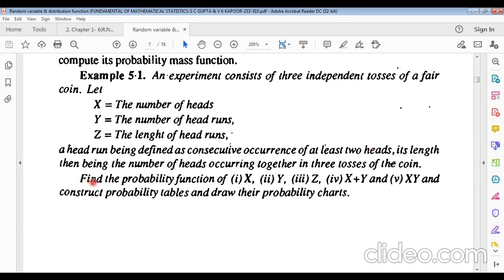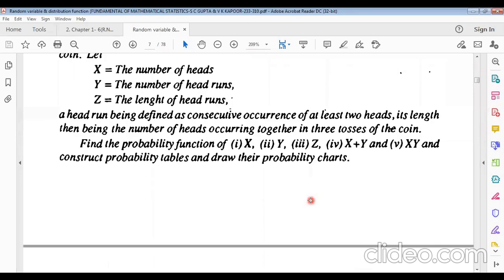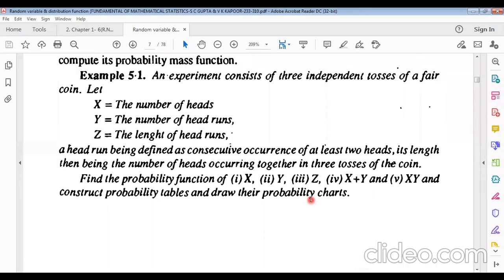Now we have to find the probabilities of X, Y, Z, X plus Y, and XY, construct probability tables, and draw their probability charts. Very interesting example.